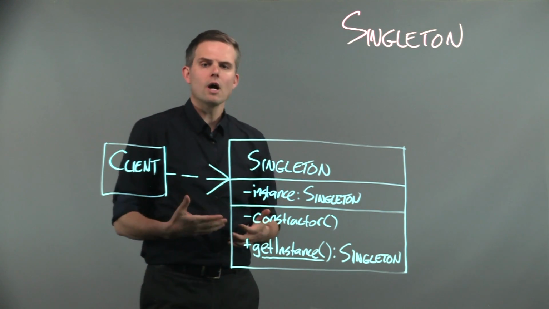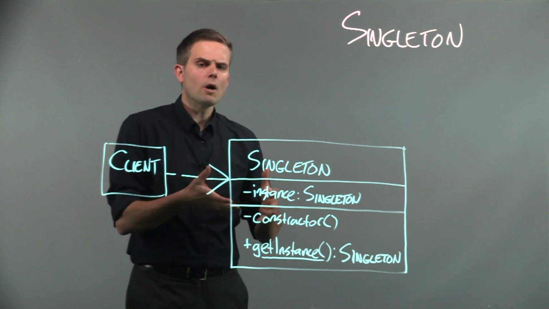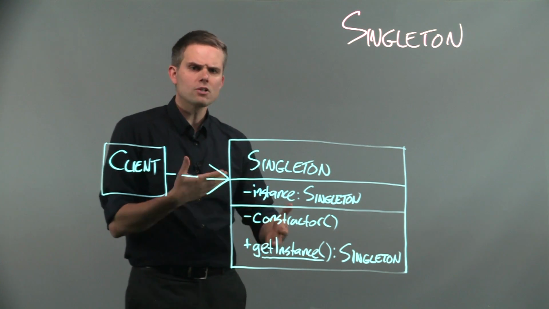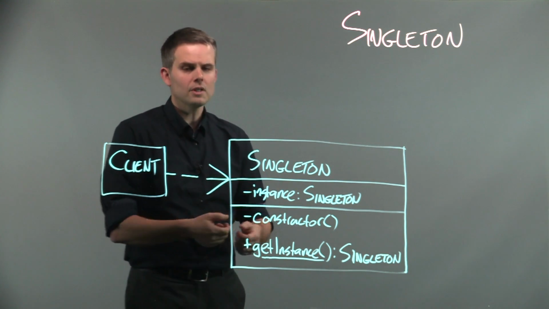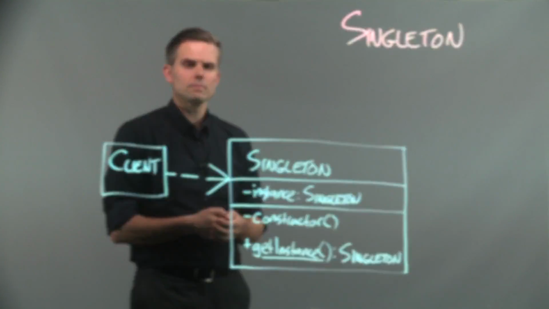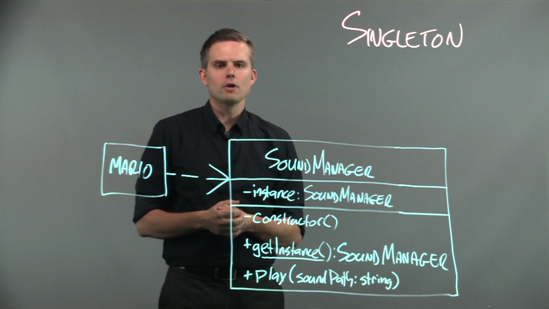Now, one important caveat to be aware of with the singleton pattern is that there are some complications that arise here if you're using a multi-threaded language. So there are extra little steps that you'll have to take within getInstance to make sure that you're returning only one copy of this object. Now let's take a look at how the singleton can apply to our Mario game.